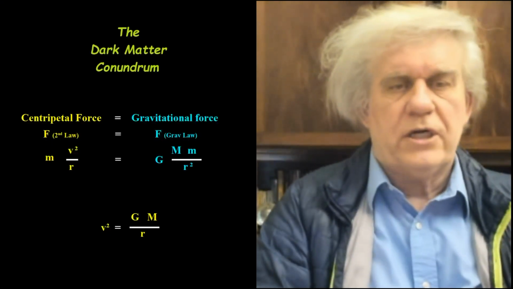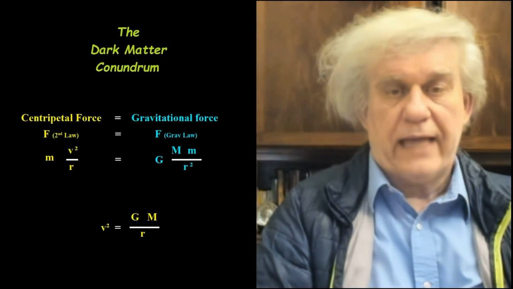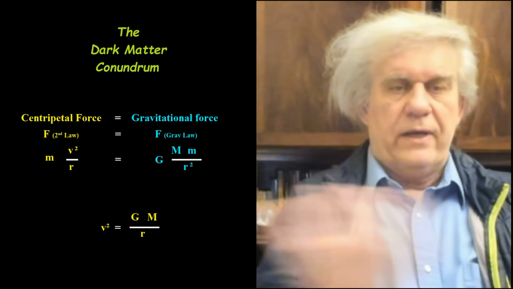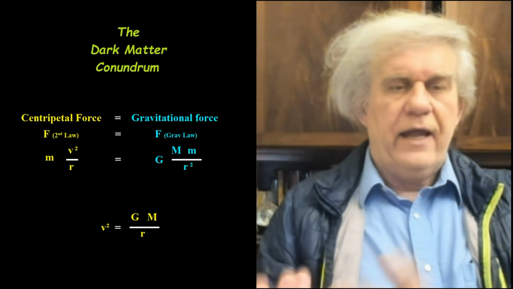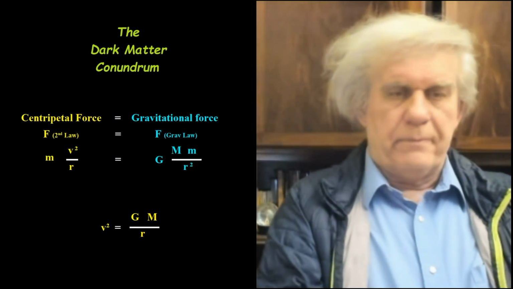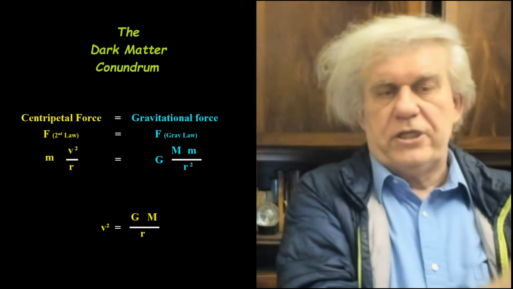Let me get rid of this. So what's the issue with the stars? This is the issue. Here we have the equation that comes out of these two equations: one dynamic, the one on the left, the other one static, the one on the right. And from that, they derive the equation at the bottom, which is the velocity squared is equal to the gravitational constant G,